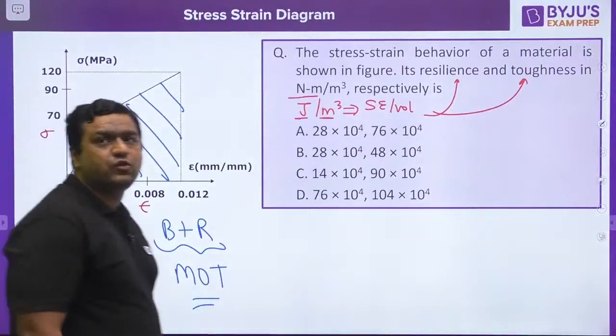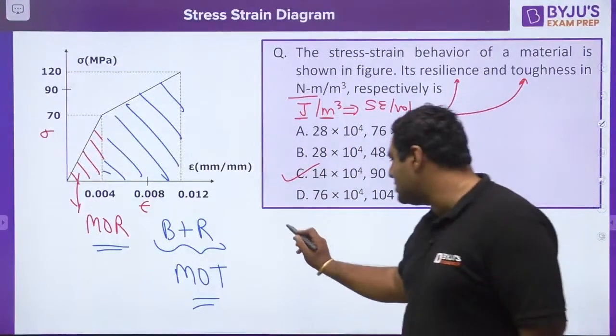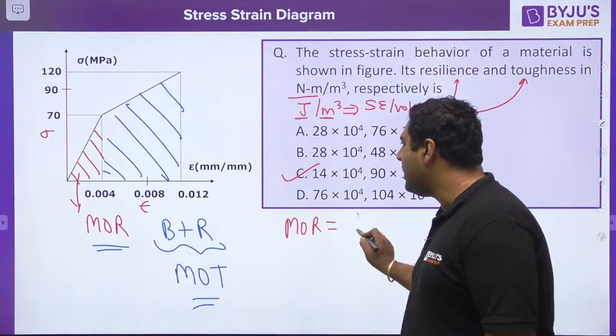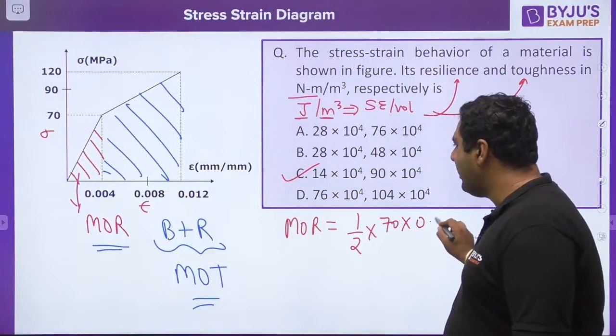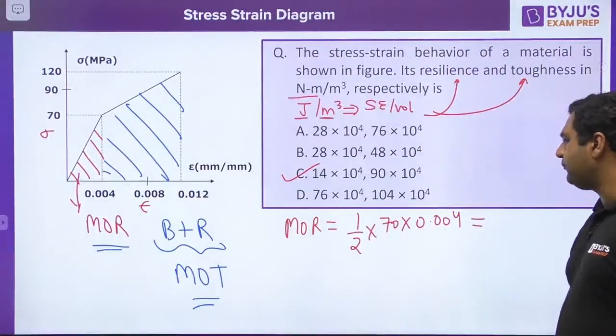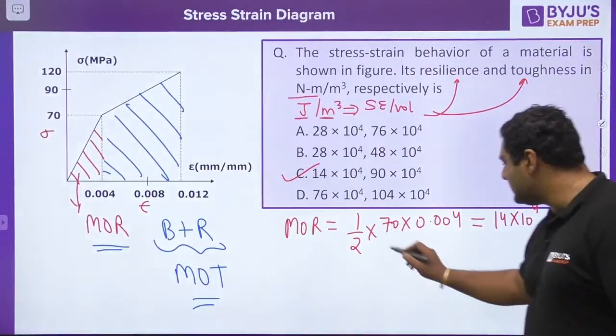So guys, the answer for this is going to be C. Very good. All of you are correct. Because when you answer about the modulus of resilience, it will be half into 70 into 0.004. So it is going to be 14 into 10 to the power 4. Why? Because this is MPa.